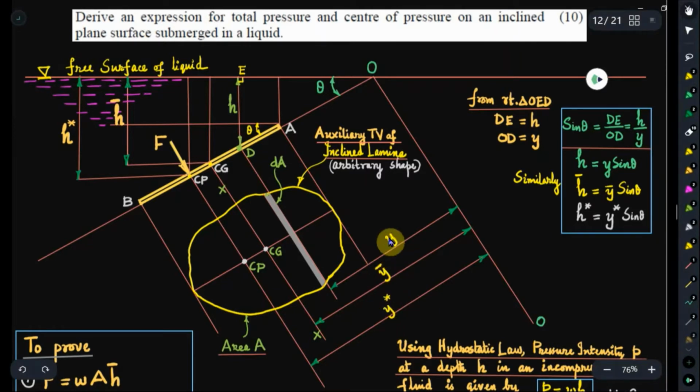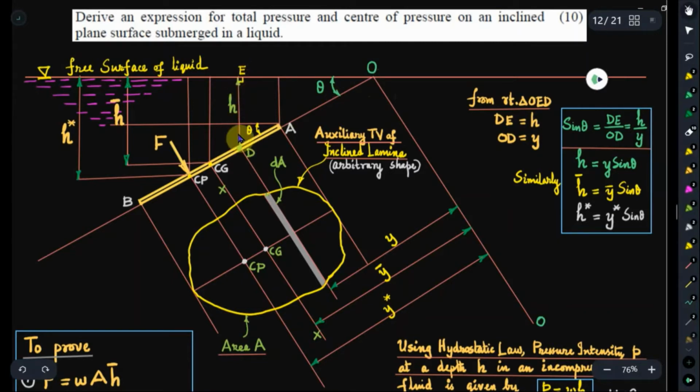What is y? We will consider an arbitrary elementary area dA, as in the case of a vertically immersed lamina, at a depth h below the free surface. The corresponding distance measured along the plane of the lamina from the 0-0 reference axis at the free surface level is indicated by y. What is the relation between this y and this h? You can get it from here. The distance y is from the point O to the point D. Actually, OD is y. And what is h? h is DE.